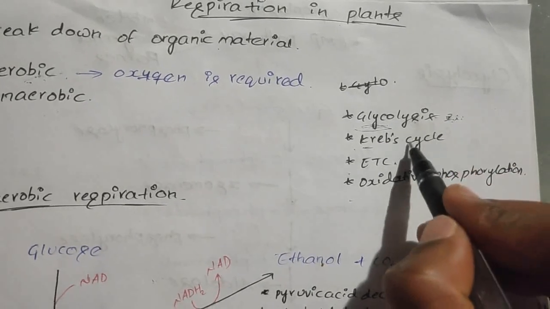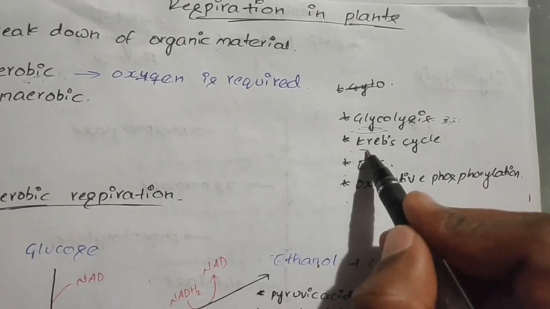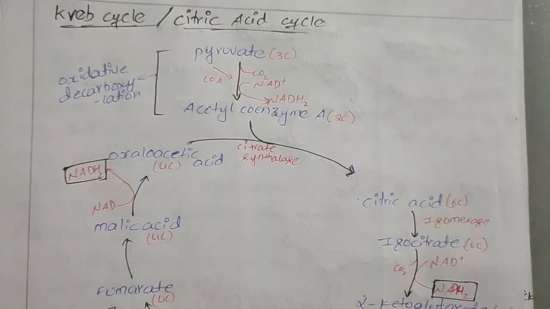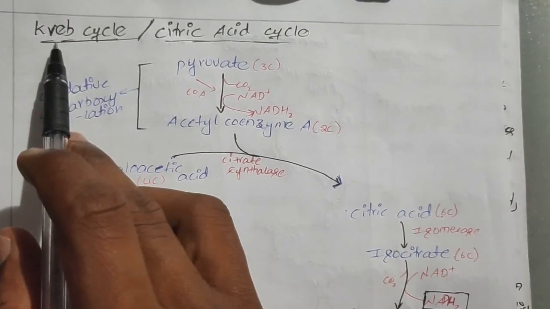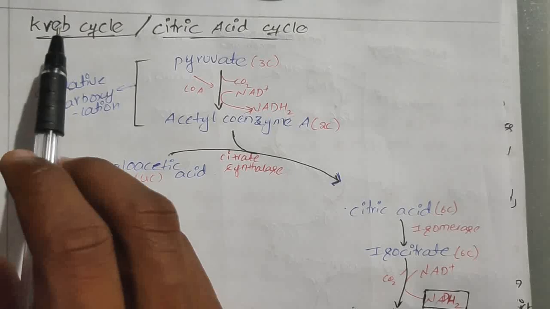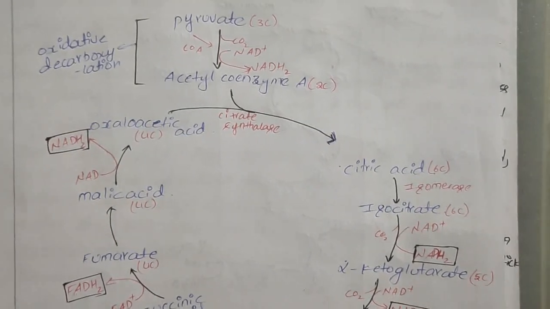Now after glycolysis, the Krebs cycle will come, and in this video we are going to discuss the Krebs cycle. It is called the Krebs cycle because the scientist Krebs discovered this cycle. And this Krebs cycle takes place in the mitochondria of the cell.